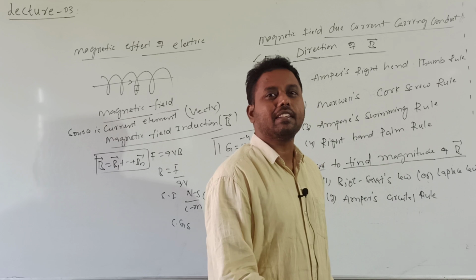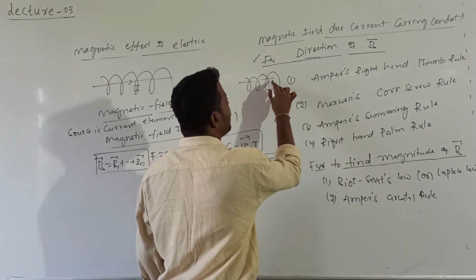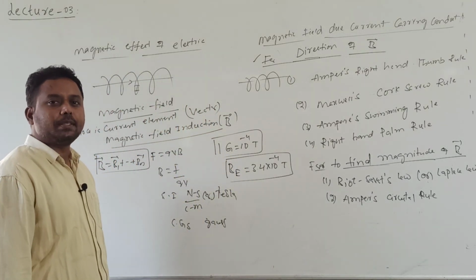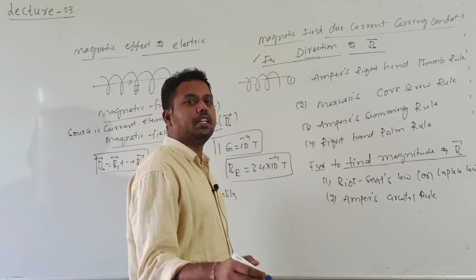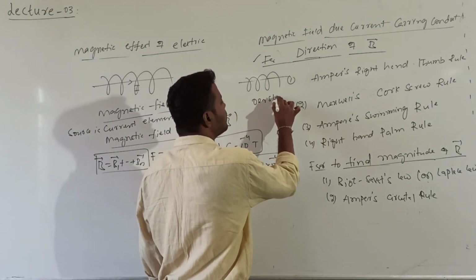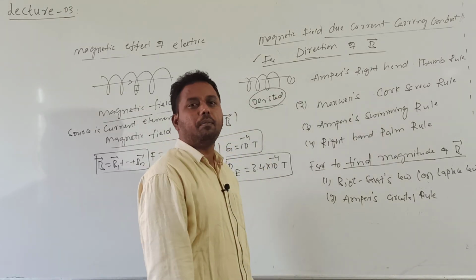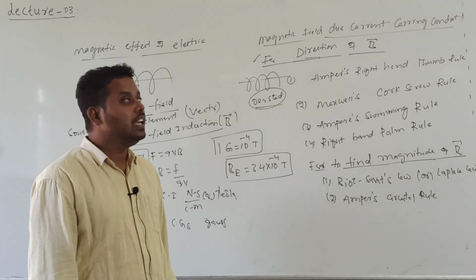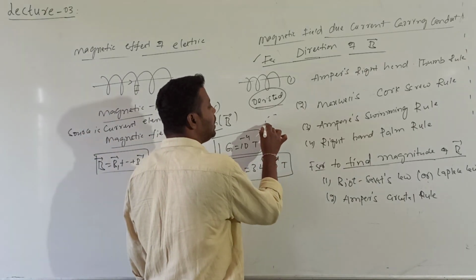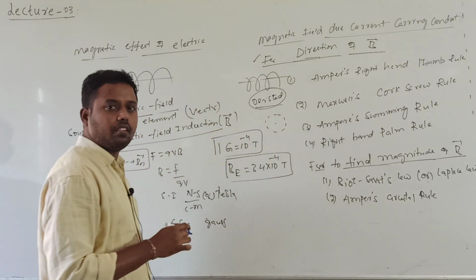First, you need to accept that whenever current is passing through a conductor, around that conductor there exists a magnetic field. That experimental observation was given by the Danish scientist named Oersted. He performed several experiments. Even in the starting class we discussed how a magnetic needle aligns around a current carrying conductor.